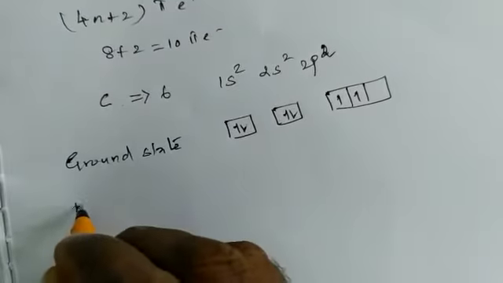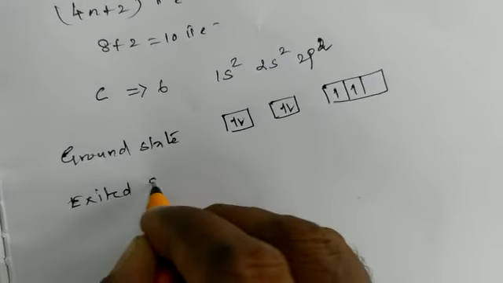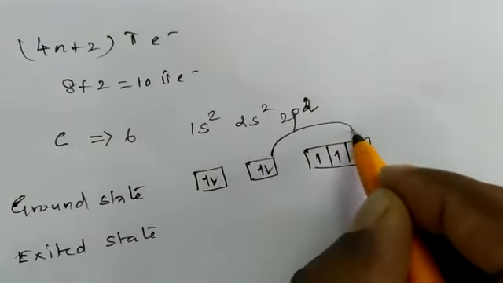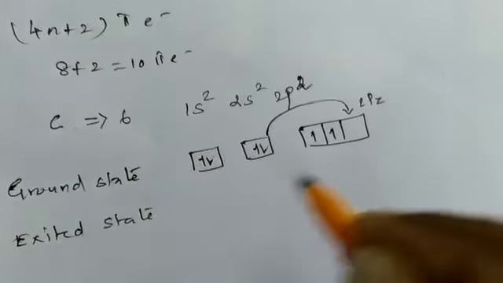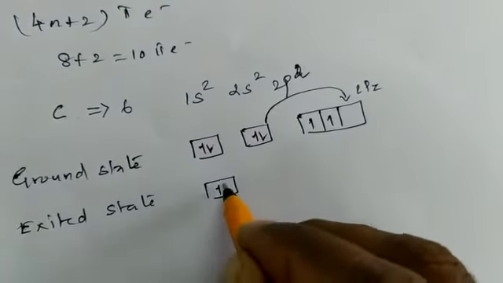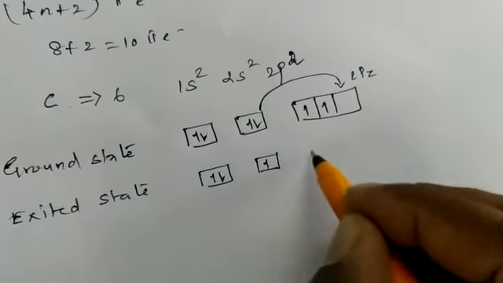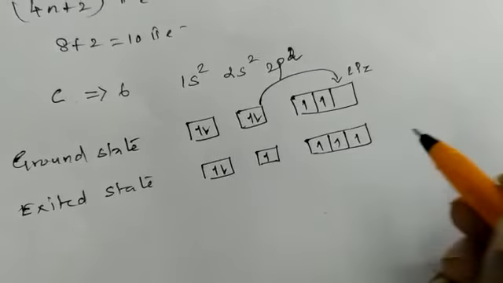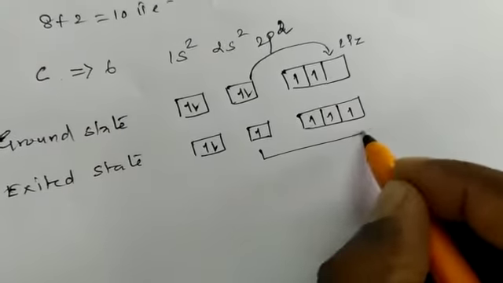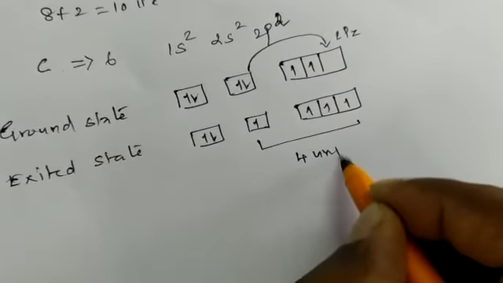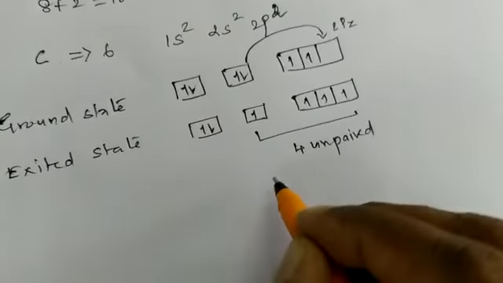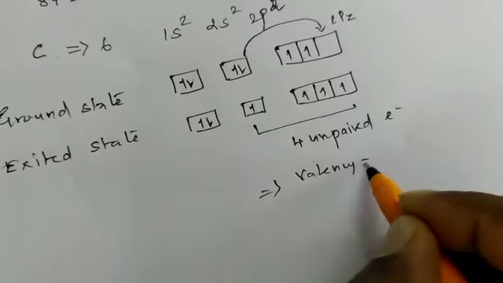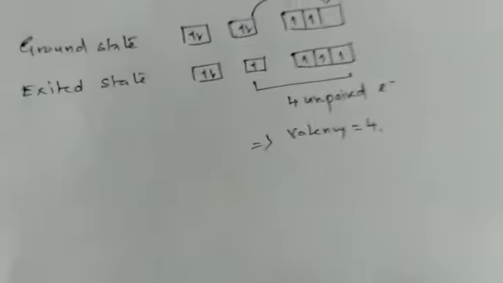When we consider the excited state, the promotion occurs. One of the electrons from the s orbital is promoted to the 2p z orbital. So the paired electrons become singly filled, here also singly filled. That means unpaired electrons. How many unpaired electrons are here? 4 unpaired electrons. So its valency is 4. So valency becomes 4.